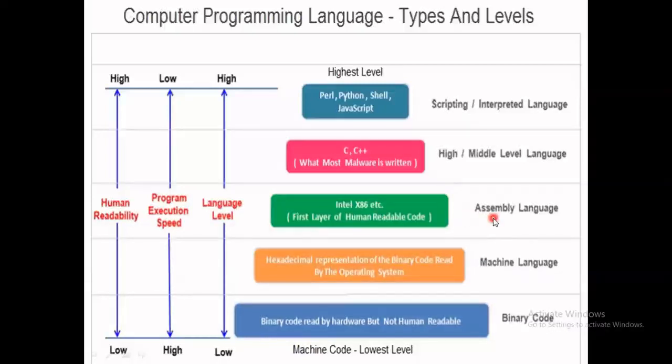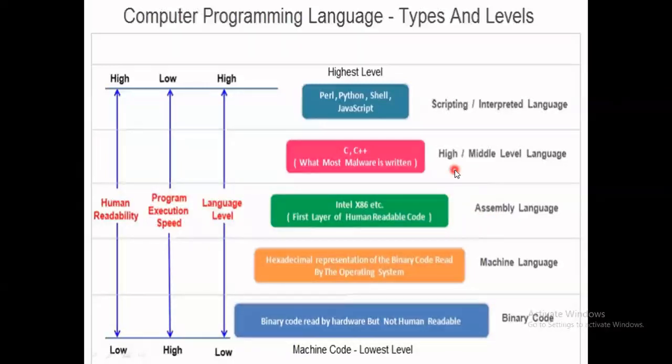Then at the level above come assembly languages. Assembly languages are the first layer of human readable code. With respect to these hexadecimal or binary codes, the assembly language uses mnemonics, so they are more human understandable codes.